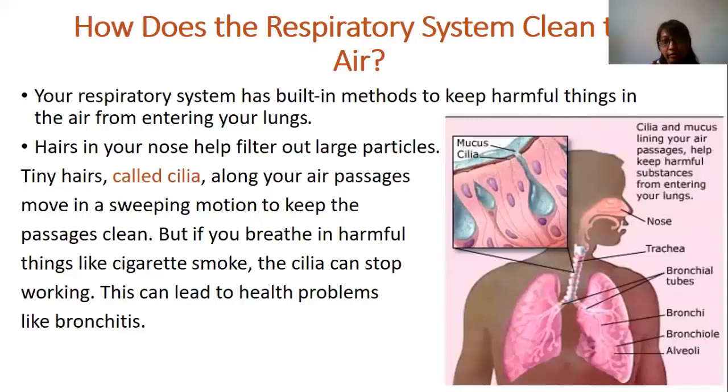The hair filters out the large particles, and along with the air passages it moves in a sweeping motion to keep the passage clean. But if you breathe in a harmful thing like cigarette smoke, the cilia can stop working. If any infection, like tiny particles, goes into your nose, it is automatically filtered out. But with large particles like cigarette smoke, the cilia can't help. That automatically leads to health problems like bronchitis. We will see afterward what bronchitis is and how it occurs.